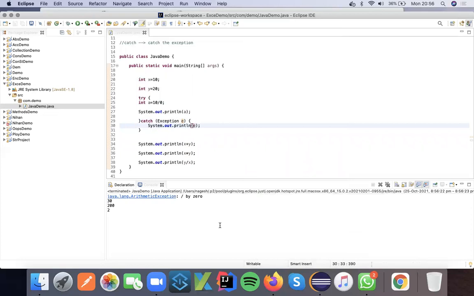Now if you see, it is printing the exception on line number 30. Boss, the code you have written from line number 24 to line number 29 is giving me an exception. The exception name is ArithmeticException. ArithmeticException is nothing but some mathematical mistake that we are making while executing a statement. Catch will catch the exception and it is printing what that exception is. And if you see, after line number 31, whatever statements were there were executed.